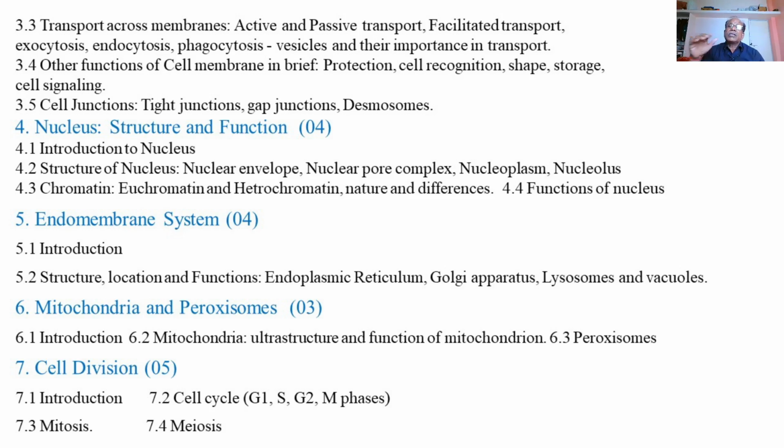These are the sequential events happening in the cell regularly, in a peculiar manner, during the development or growth of the cells, called the cell cycle. So there are four steps taking place one by one in the cell, that is G1, S, G2, M phases. These are the different phases of the cell cycle.